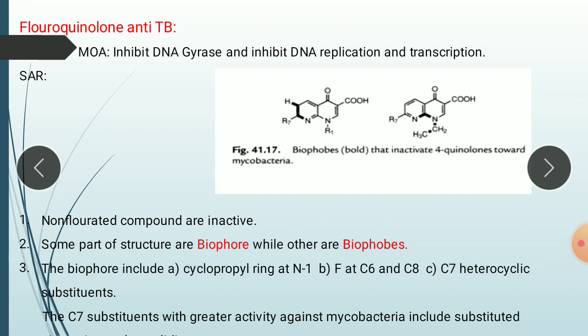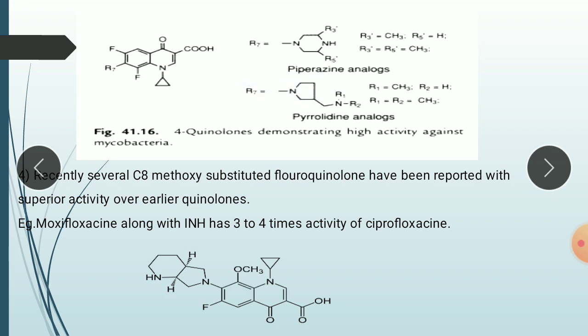The carbon 7 substituents with greater activity against mycobacteria include substituted derivatives. We already discussed this point in quinolone antibacterials. Here there is a cyclopropyl ring on nitrogen 1, therefore activity is more. Similarly, on the 7th position there is a piperazine or pyrrolidine ring, and it also has a substituent, therefore it is a more potent anti-TB drug as compared to unsubstituted derivatives.